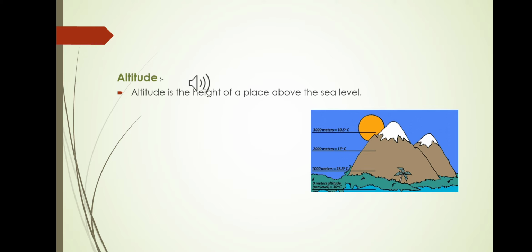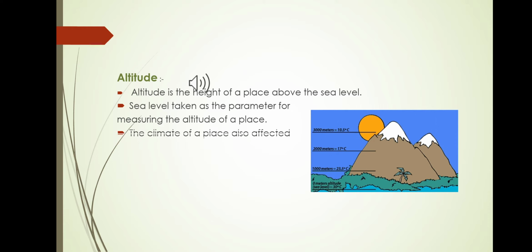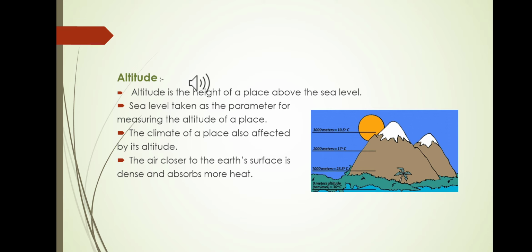Altitude is the height of a place above sea level. The seas of the world are linked to each other, so they are at the same level all over the earth. That's why sea level is taken as the parameter for measuring the altitude of a place. The climate of a place is also affected by its altitude. The air closer to the earth's surface is dense and absorbs more heat, and this makes places at lower altitude hot.